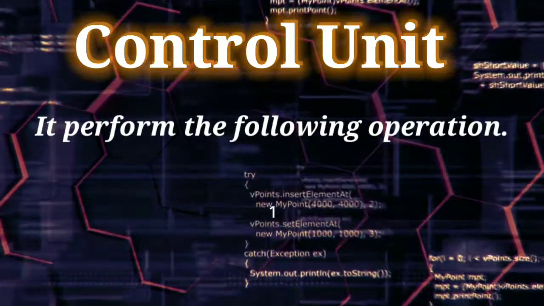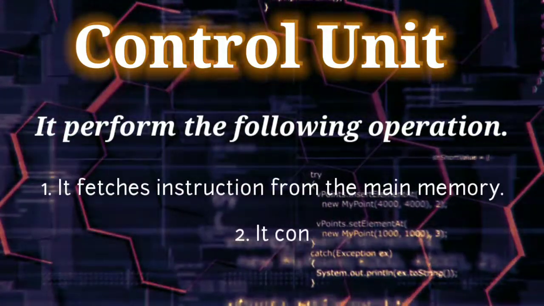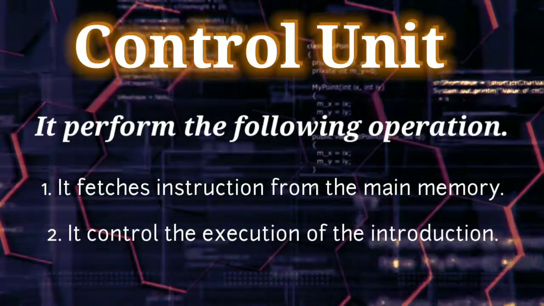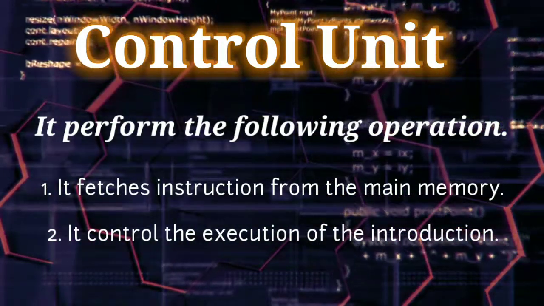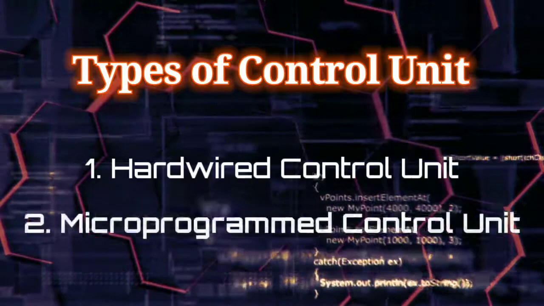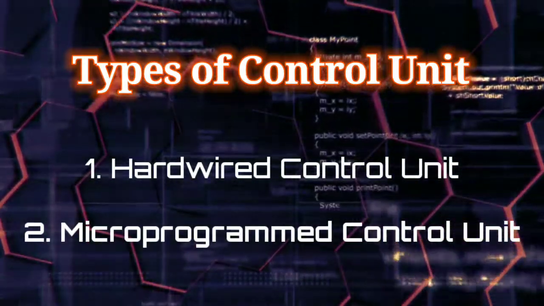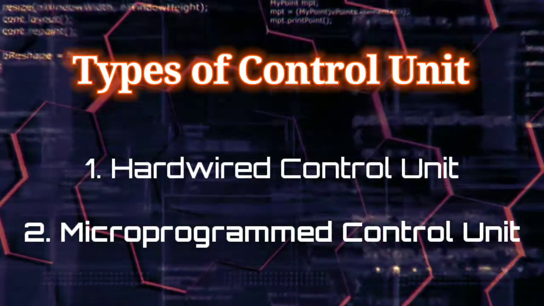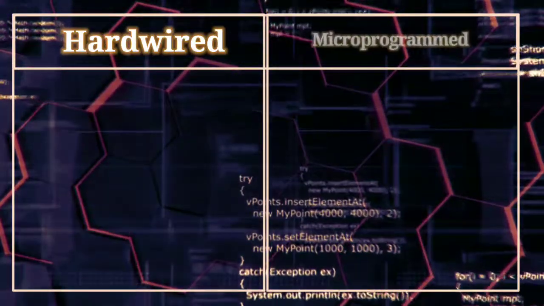It performs the following operations. It fetches instructions from the main memory. It controls the execution of the instruction. There are two types of control unit. The first one is hardwire control unit and the other one is microprogram control unit. So let's see the difference between them.